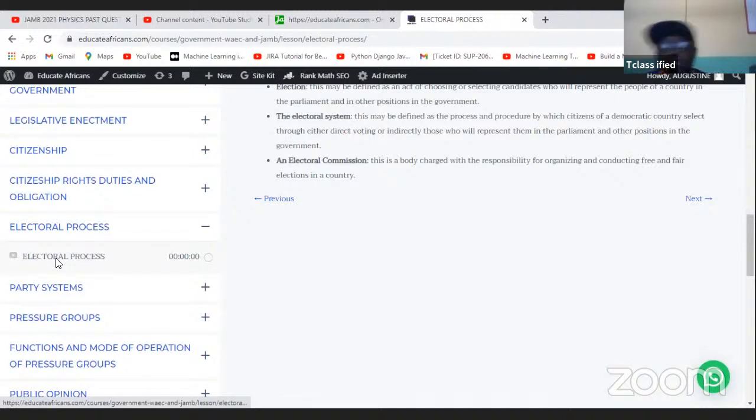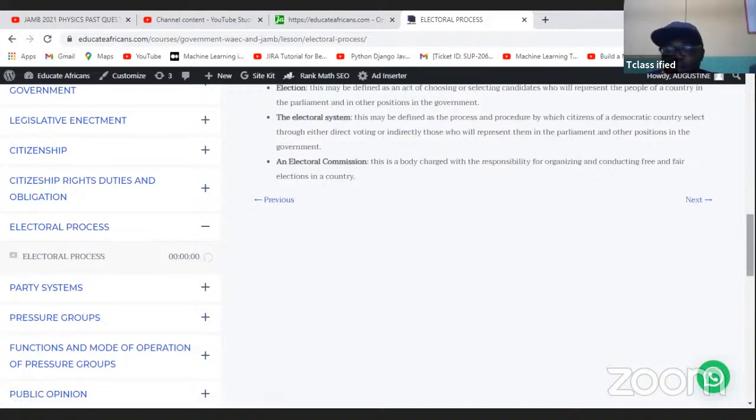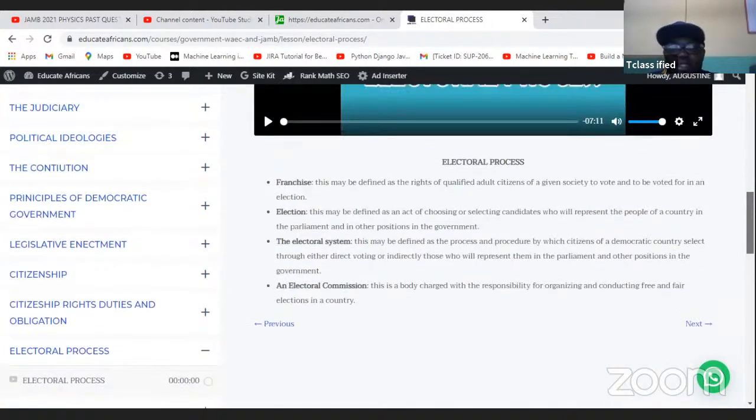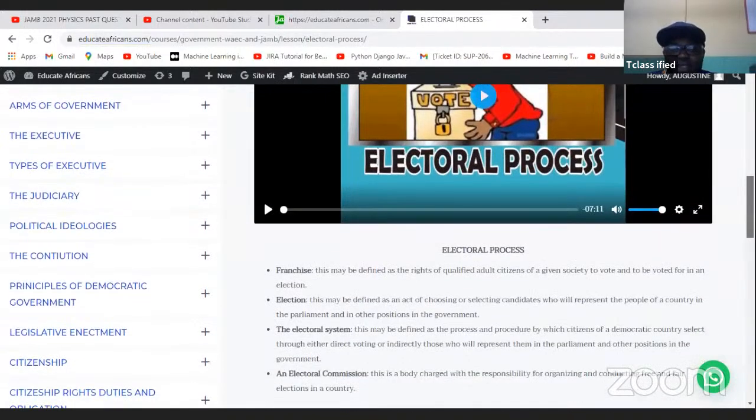So as you're doing the past questions, we'll be completing the rest of this. So take note. What is the electoral process? This is the process of having your election, and it involves several things. One of those is franchise. What is franchise? Franchise is defined as the right of qualified adult citizens of a given society to vote and be voted for in an election. So once you're 18 years and above, and in some cases for some elective positions, they have their prerequisite age.